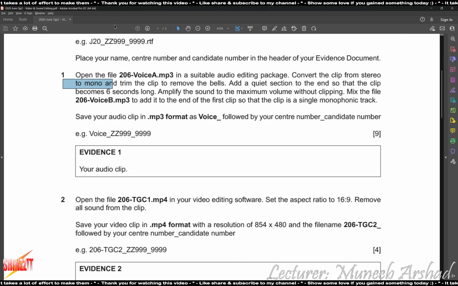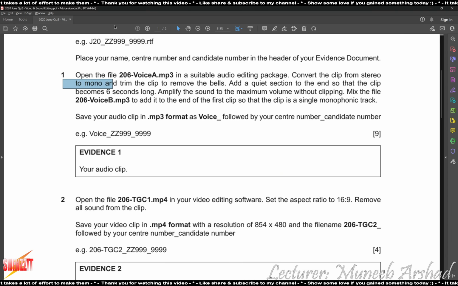Add a quiet section to the end so that the clip becomes 6 seconds long. Right. So if I select this and notice at the bottom, the duration of my sound at the moment is 3.823. I need to add silence so that it becomes 6 seconds.